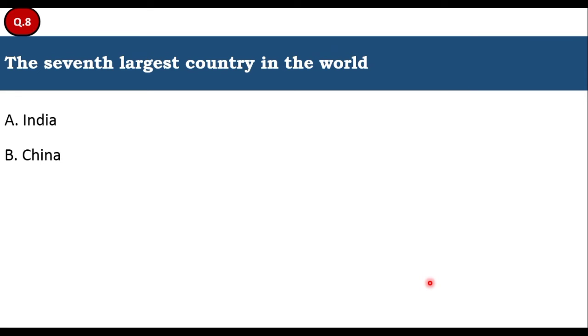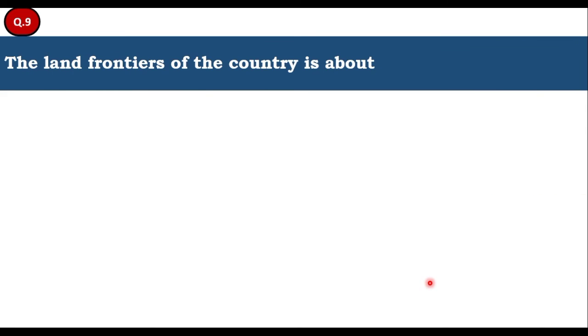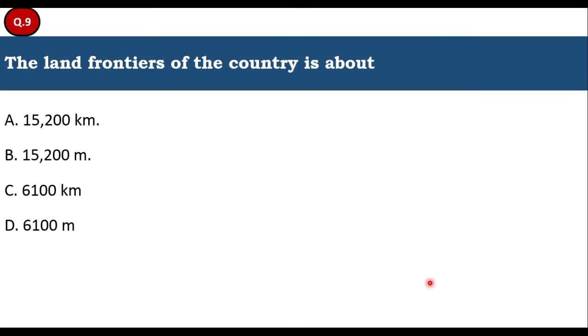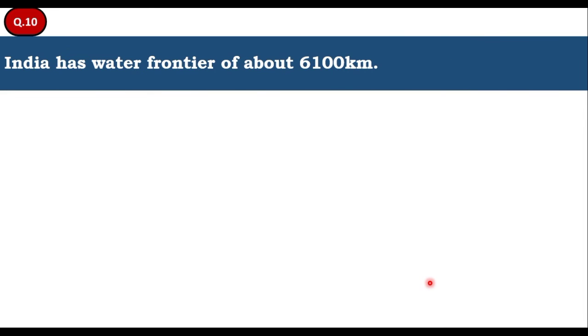The seventh largest country in the world: whether it is India, China, Russia, or Canada. Yes, it is none other than India. Next question: the land frontier of the country is about 15,200 kilometer, 15,200 meter, 6,100 kilometer, or 6,100 meter. Yes, 15,200 kilometer is the land frontier of India. So let's move to the next question. India has a water frontier of about 6,100 kilometer. Yes, the answer is there itself.